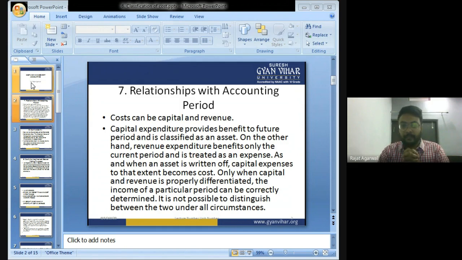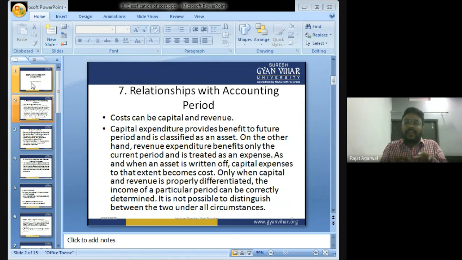Sir, please give an example. Okay. Suppose I want to manufacture this mobile phone. To manufacture this mobile phone, I will be requiring some machines. So today I purchase a machine of rupees 5 crore.